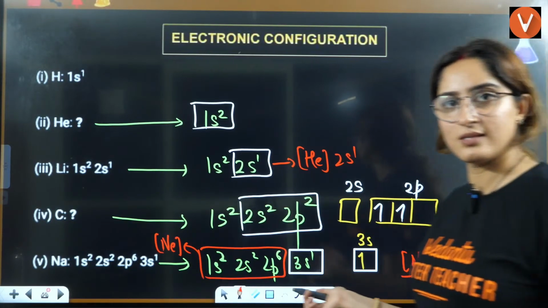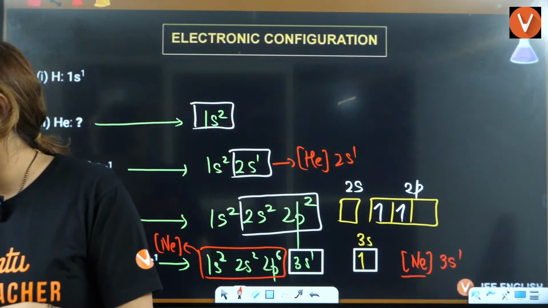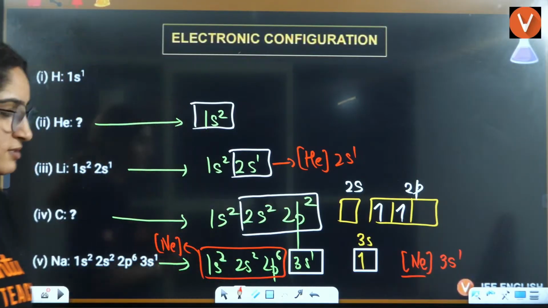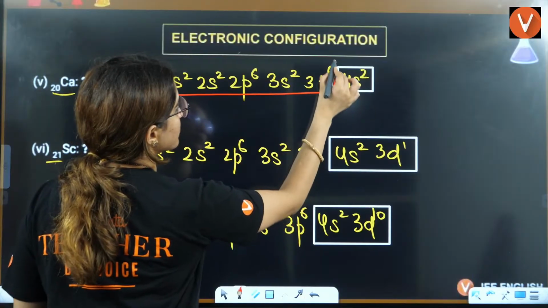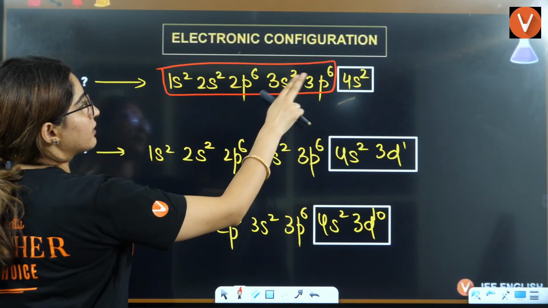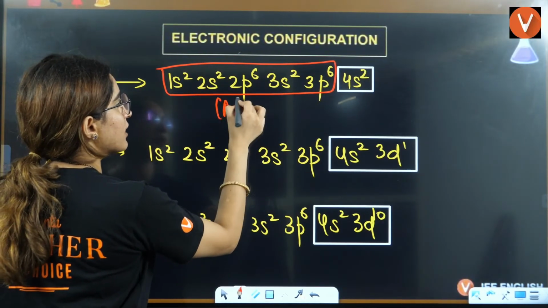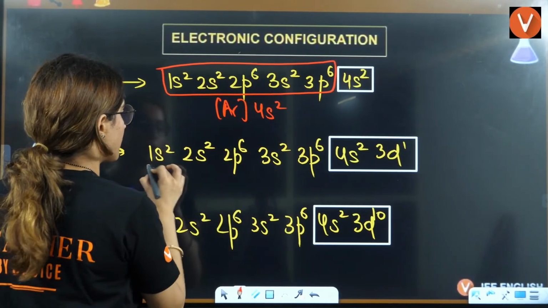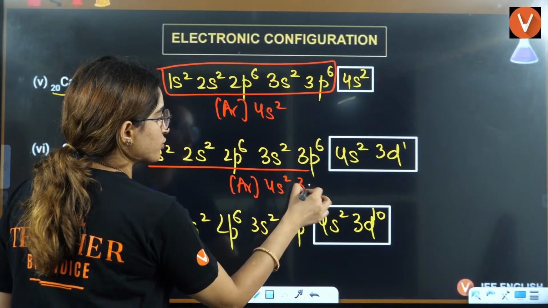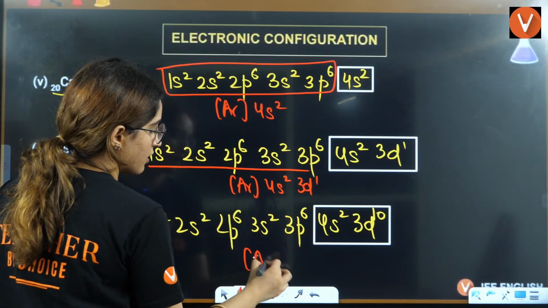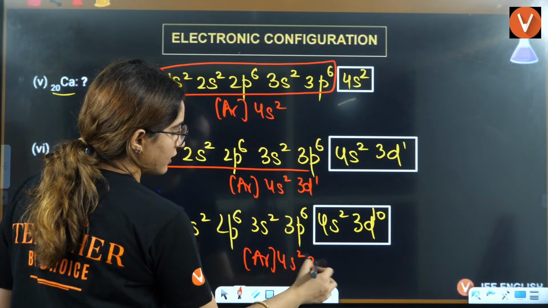Neon means you have to write it in the form of the nearest noble gas. Here this nearest noble gas is what? 10, 12, 18. So it can be written as argon 4s2. Again, this is argon 4s2 3d1. This is argon 4s2 3d10.